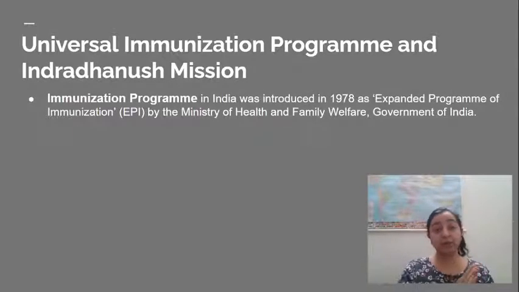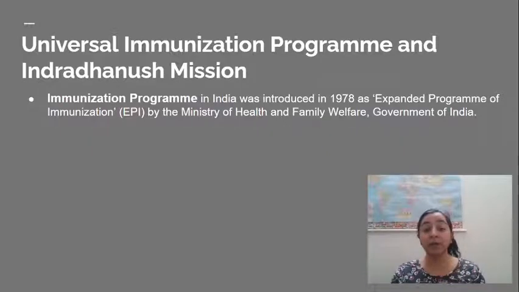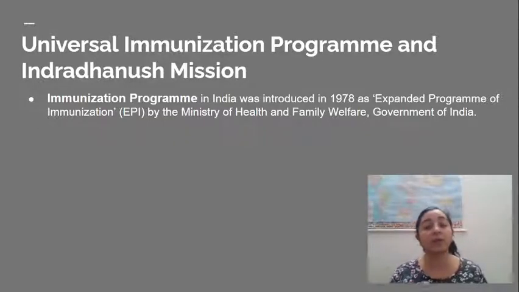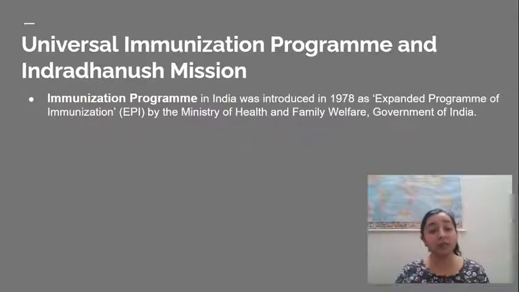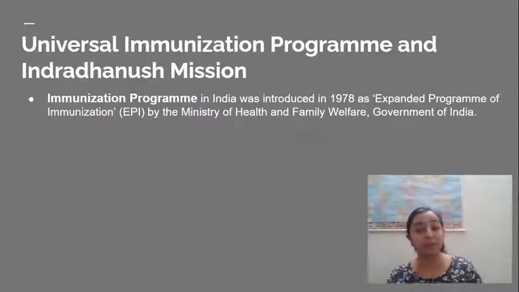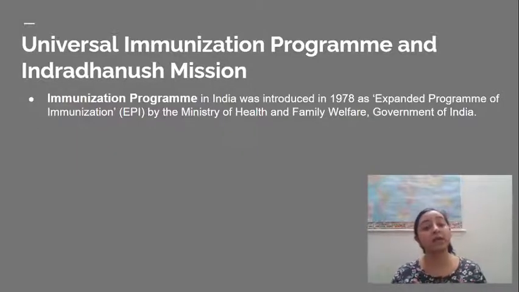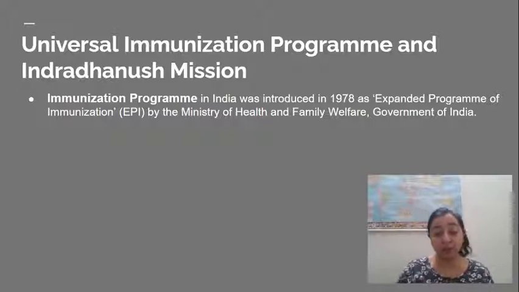First, the immunization program began as early as 1978. In 1978 itself, there was a push for an immunization program. At that time it was called the Expanded Program of Immunization, and at that time also it was under the Ministry of Health and Family Welfare. Later, this same exercise was renamed the Universal Immunization Program.